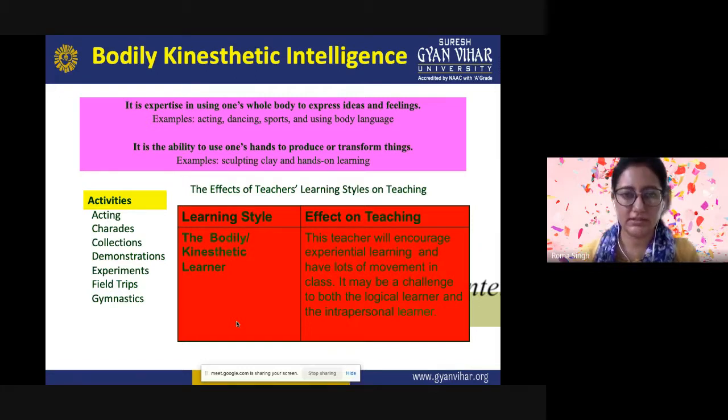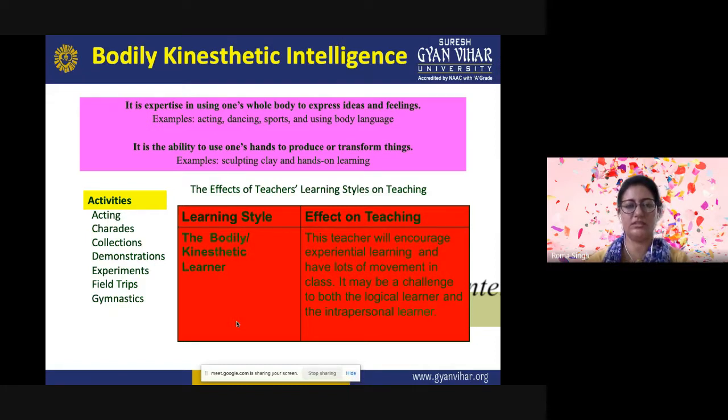So this can be done with the help of the people who have this kind of intelligence, and they have physical control. People who are strong in this area tend to have excellent hand eye coordination.